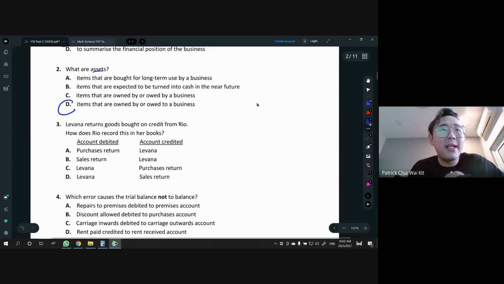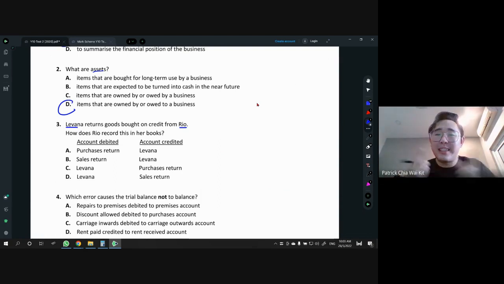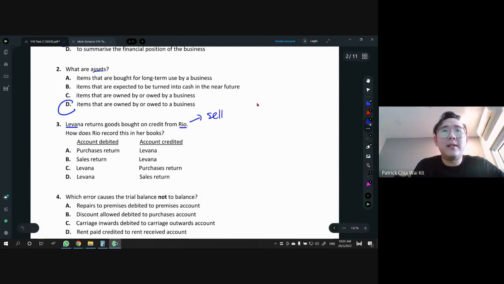Lavana returned goods bought on credit from Rio. How does Rio record this in her books? Now, people, every time you see there are two names, what you should do first is ask yourself, who is the seller and who is the customer? So Lavana returned goods bought on credit from Rio. That means Rio will be the seller and Lavana will be the customer, right? So from here you roughly will know, as a customer, what do you do?